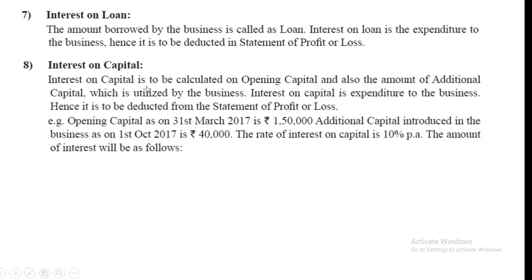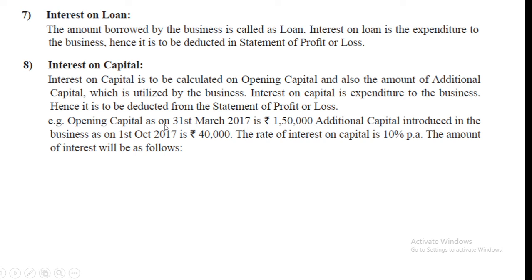Interest on capital is to be calculated on opening capital, and on additional capital also, but only for the period it is utilized by the business. Interest on capital is an expenditure to the business, hence it is to be deducted from the statement of profit or loss. Expenses we have to deduct and income we have to add.